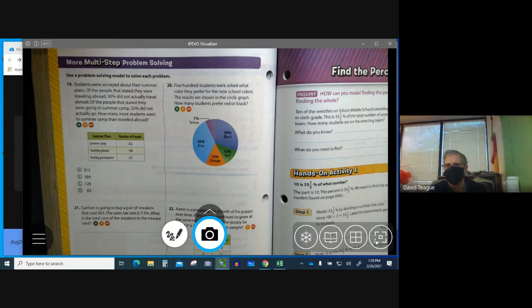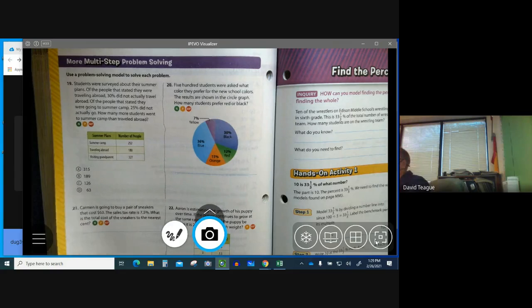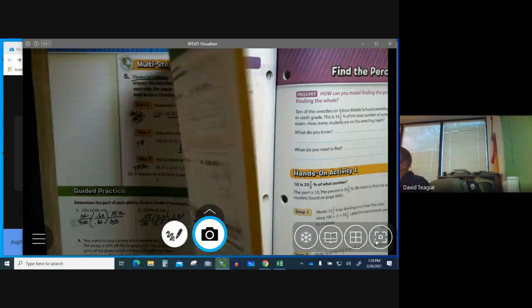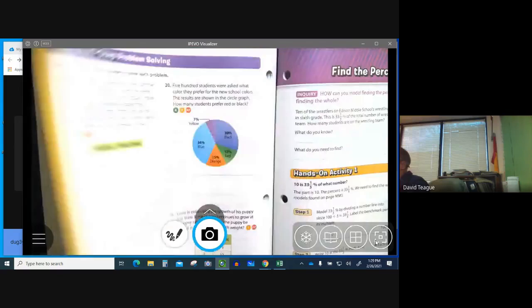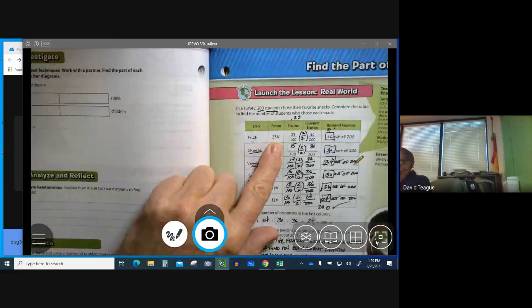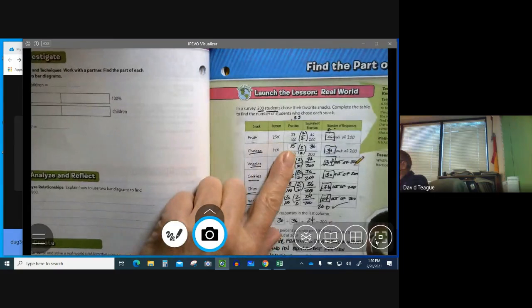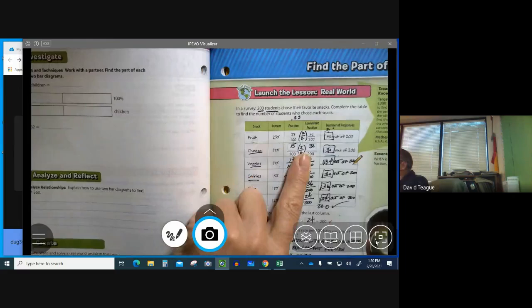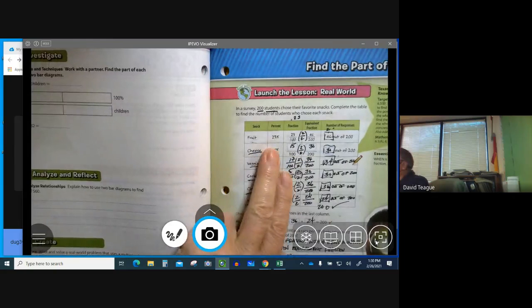So we're on page 406 of your math book. There's just 4 questions. Okay. So just as a real quick refresher, we've been talking about proportions and equivalent fractions. And this week we were talking about how we took the percent and we rewrote it as a fraction, because these are equivalent. And then we were trying to find 23%.